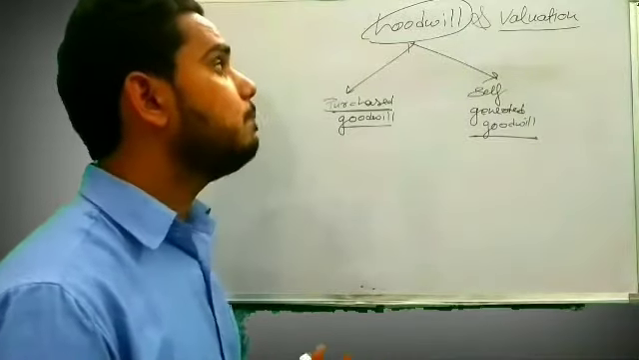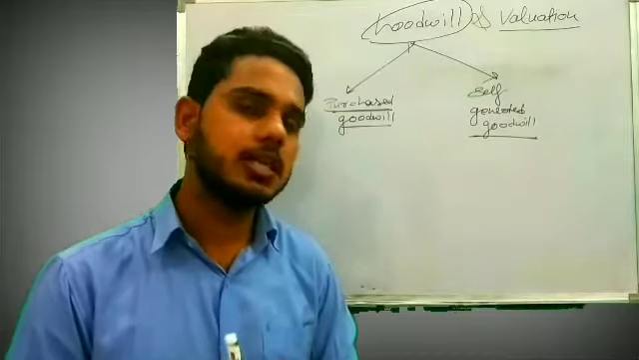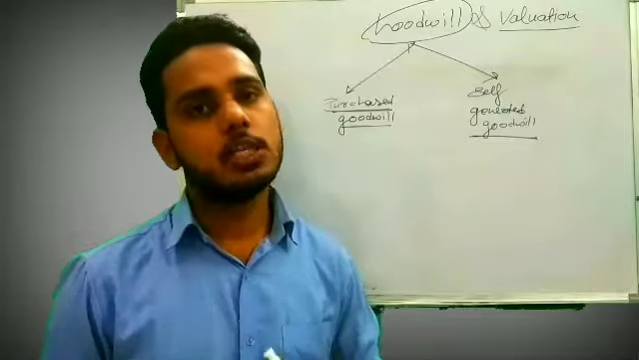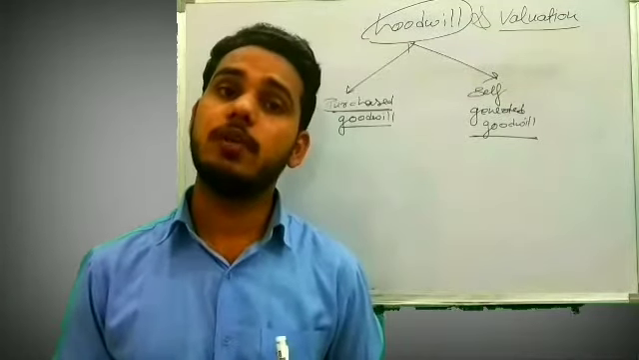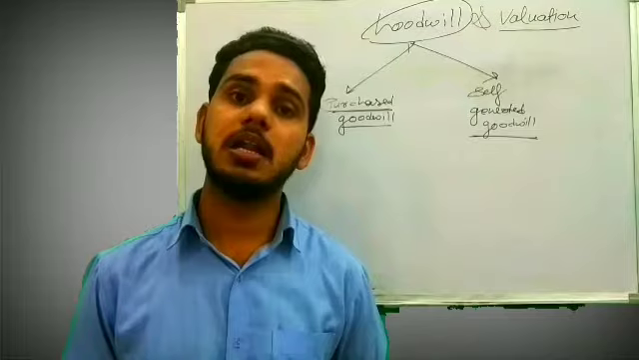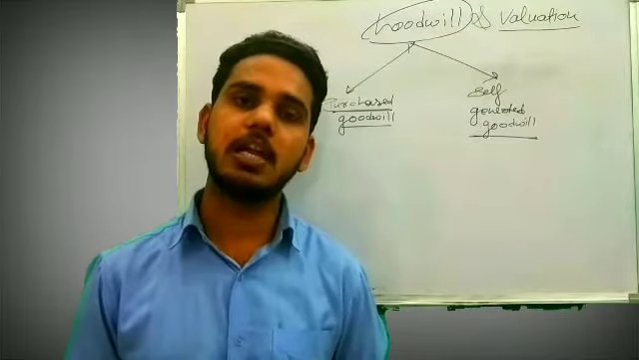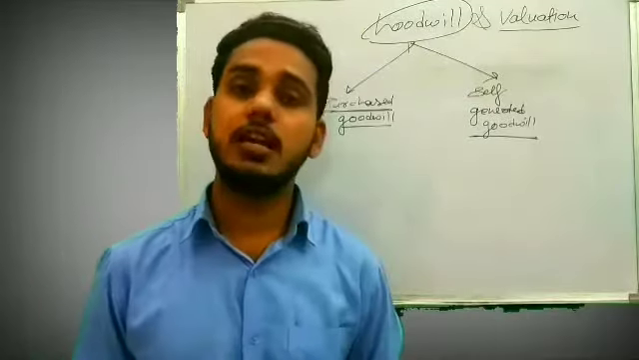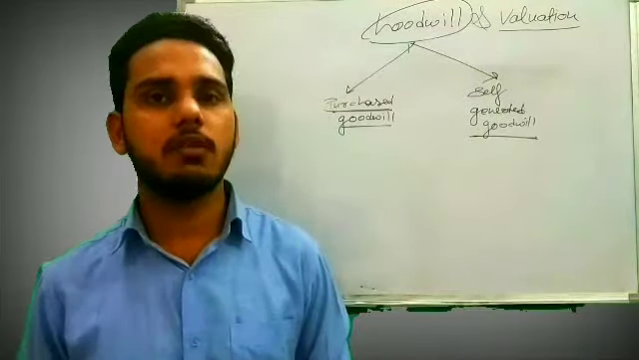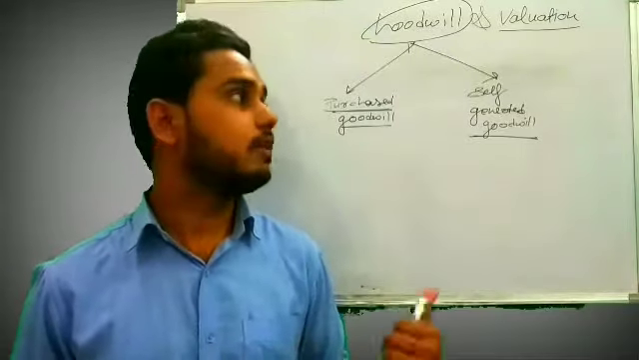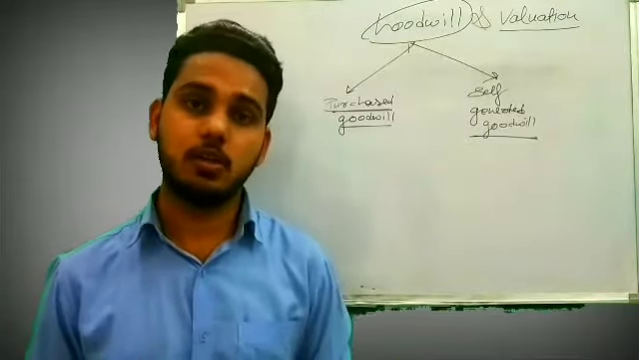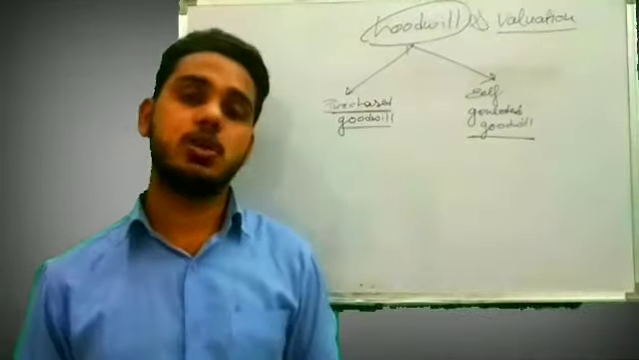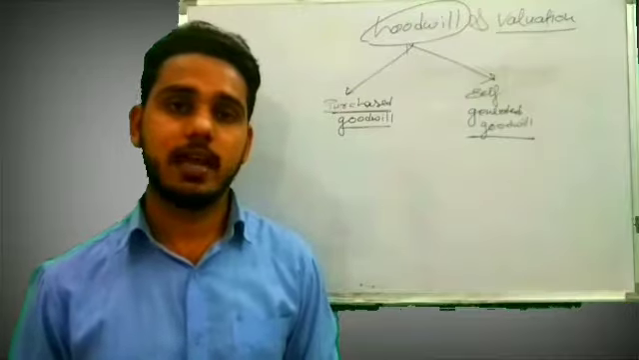In books we will record only purchased goodwill. We will not record self-generated goodwill, because the basis of accounting is that we can record only those things for which something in money has been paid, or where a money involvement is there. But in case of self-generated goodwill, we haven't paid anything to anyone, so we cannot record it. We always record purchased goodwill in our books, and we don't record self-generated goodwill.